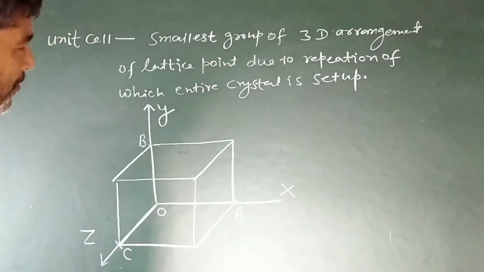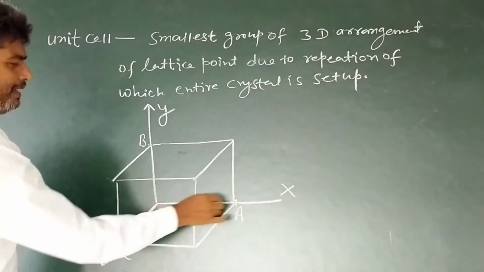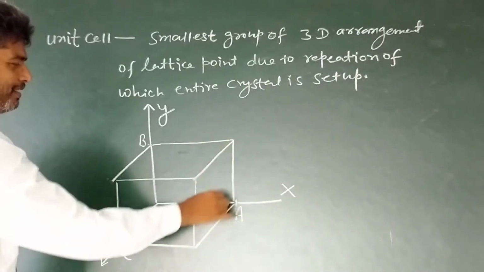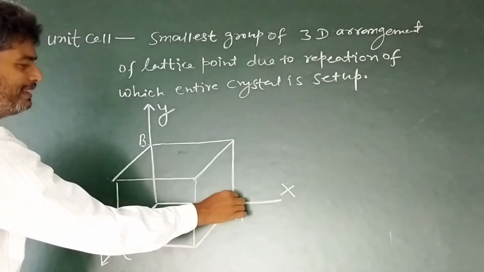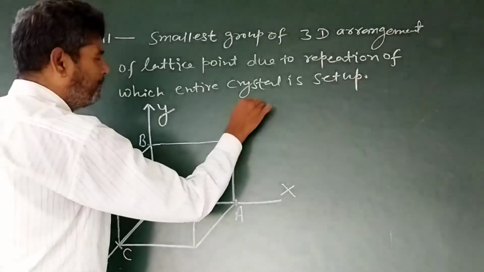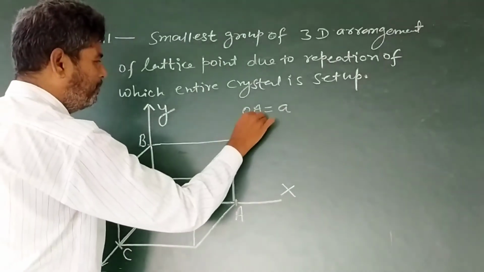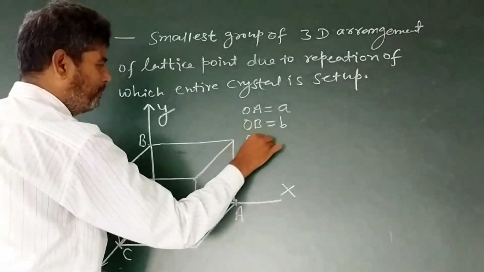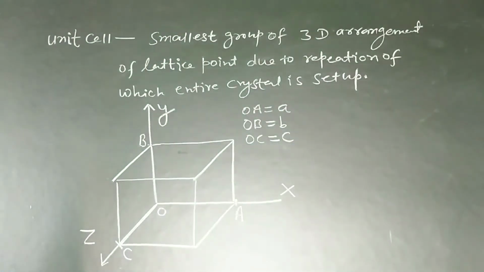Now come back at your point. The distance between O and A. Here, the length of OA is known as capital A. The length of OB is known as small b, and the length of OC is known as small c.